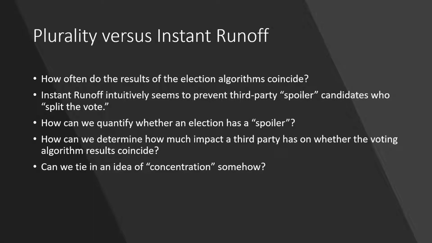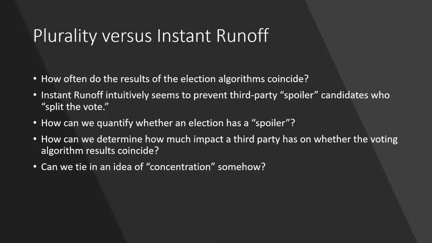Now that we understand the differences between the two, we might ask how often I'm going to get the same result, and how often a different result, between these two systems. The answer you'll hear a lot is that instant runoff and ranked choice voting prevent third-party spoiler candidates from splitting the vote, and make it so that people aren't afraid to vote for their first choice because they can have their second choice be the other candidate in their party that they like. One of the big examples of this is the 1912 U.S. election, where President Woodrow Wilson's victory was largely credited to the Bull Moose Party from Theodore Roosevelt, breaking Taft's presumed majority.